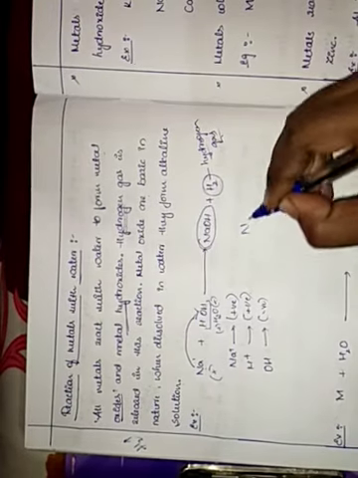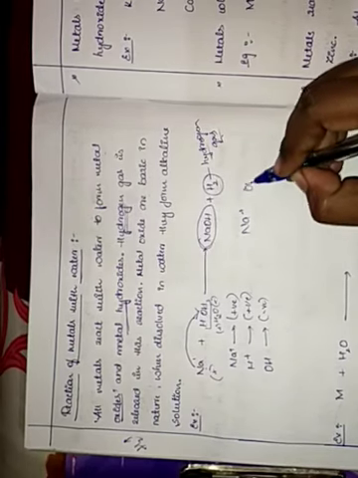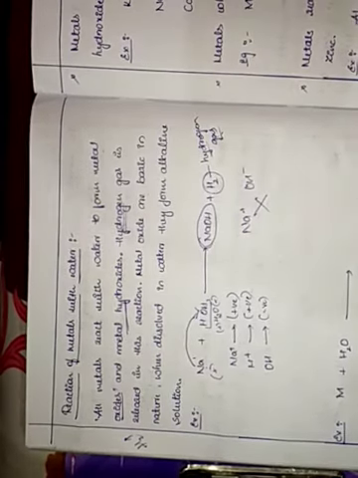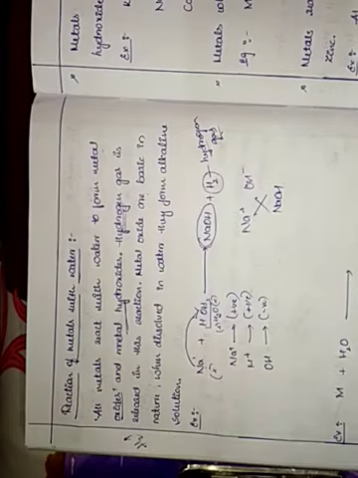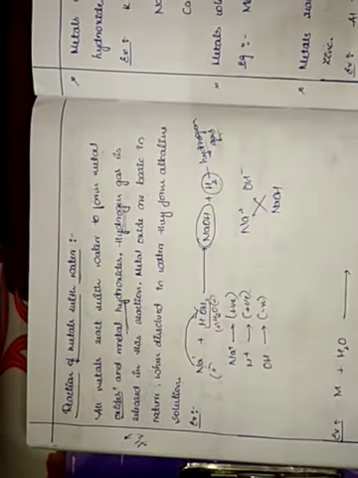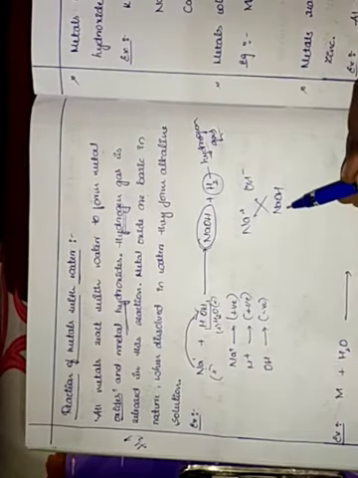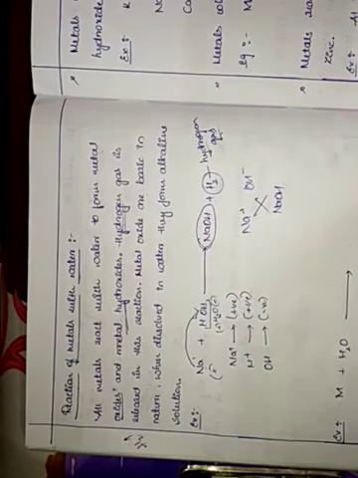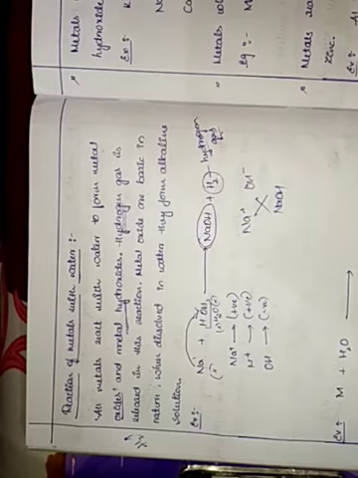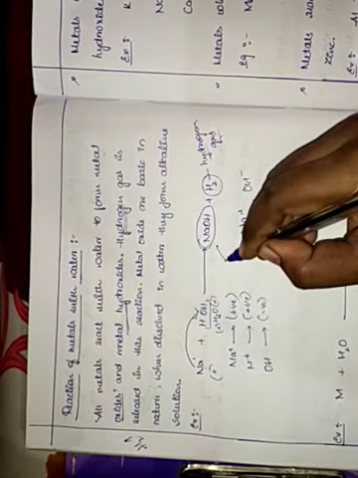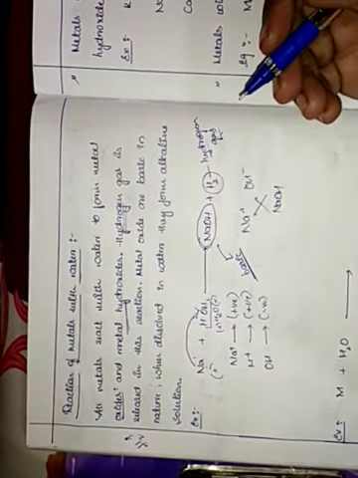As we already know, sodium contains positive charge, OH contains negative charge. When we crisscross, we get NaOH. Crisscross method we have already learned, children. In the previous video I told you how to crisscross. By this crisscross method itself you have to do it. So NaOH plus H2 gas is liberating, where NaOH is basic.